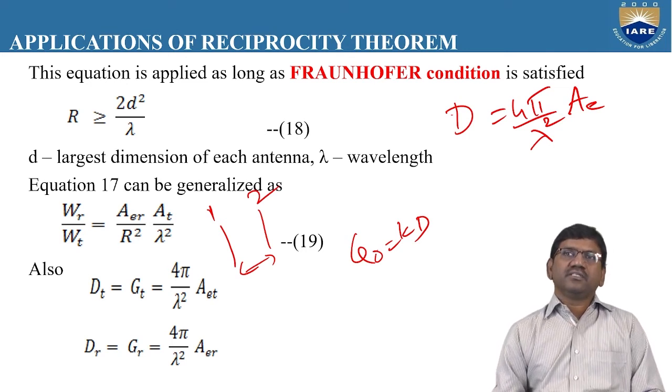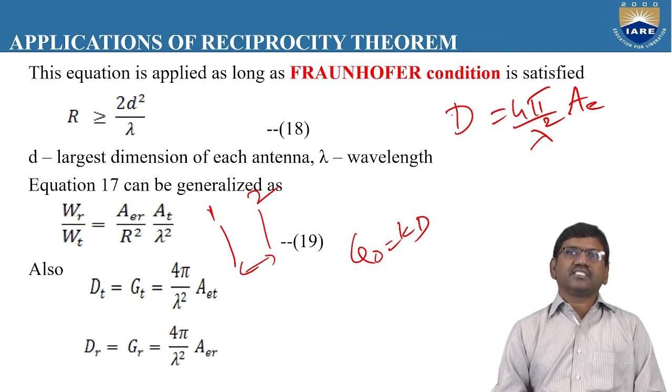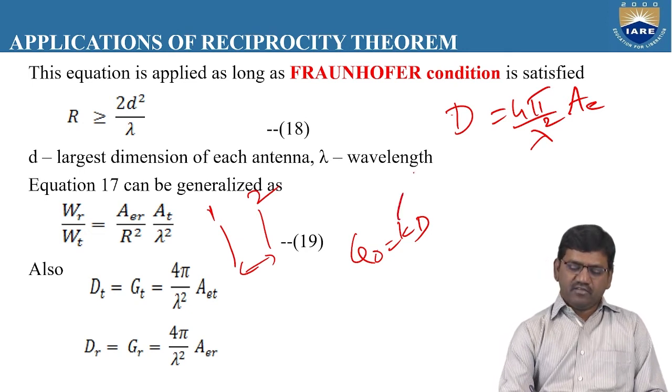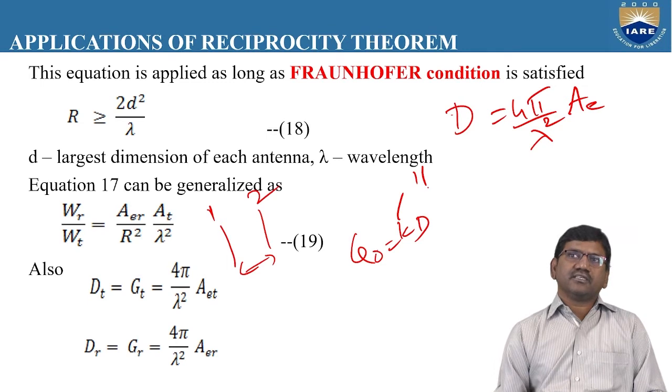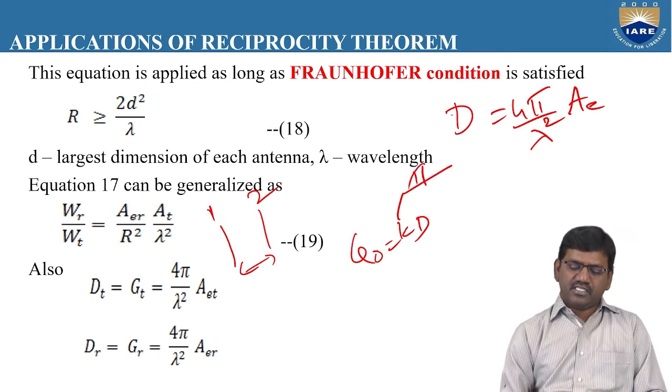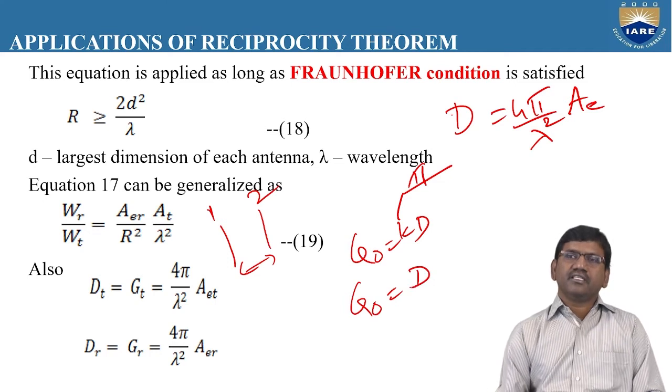If we assume that there are no losses at the transmitting section or the receiving section, the efficiency factor K will be equal to 1. Under this condition, the gain of the antenna will be equal to the directivity of that antenna.